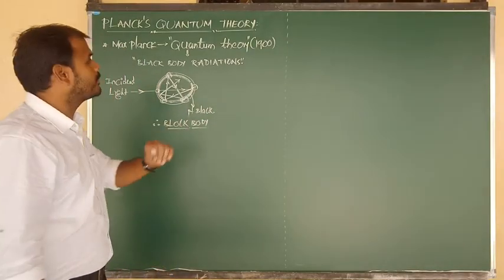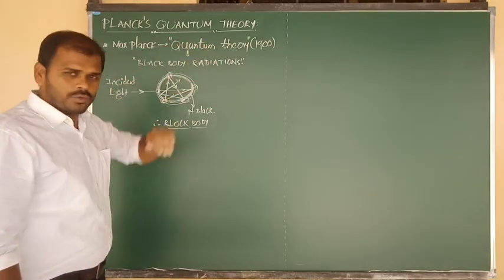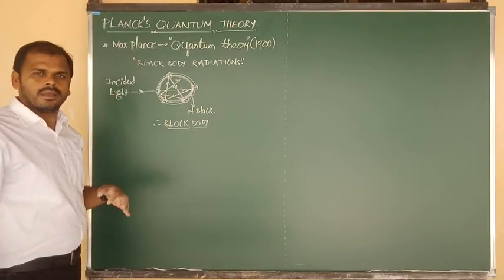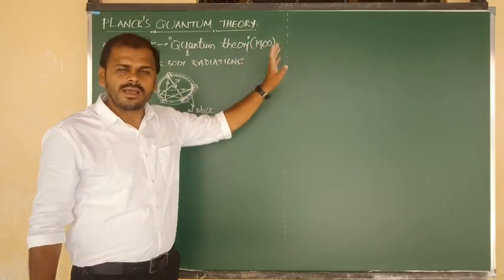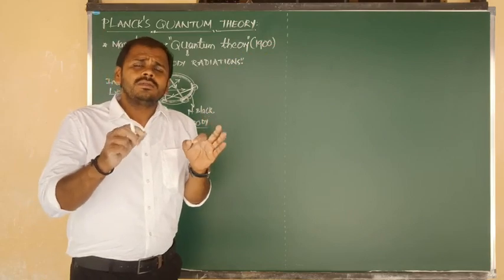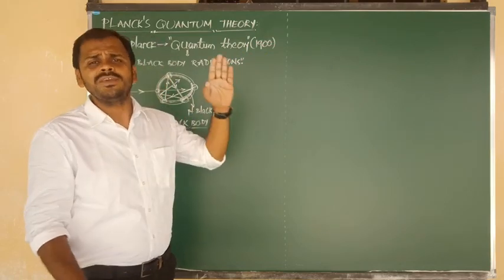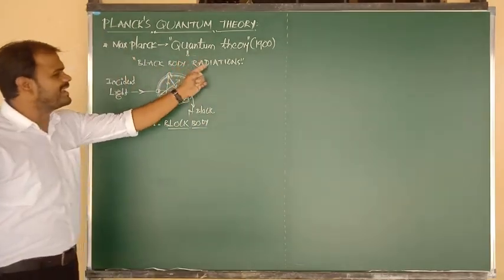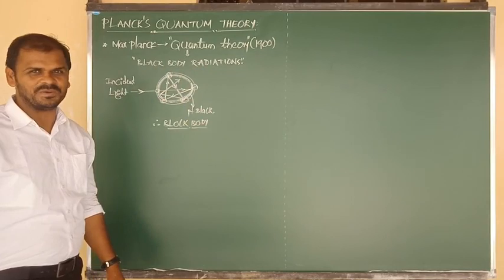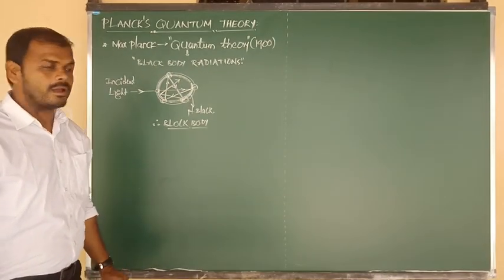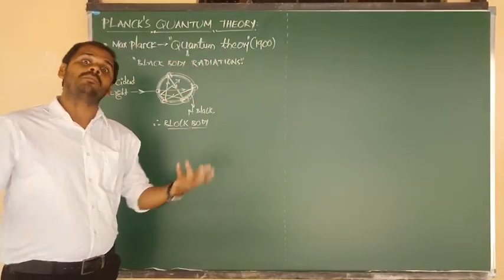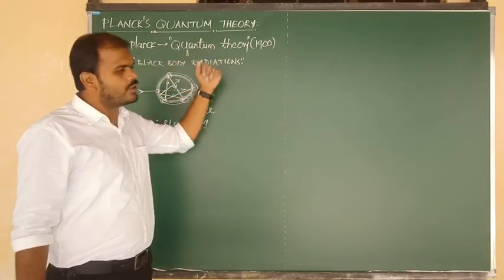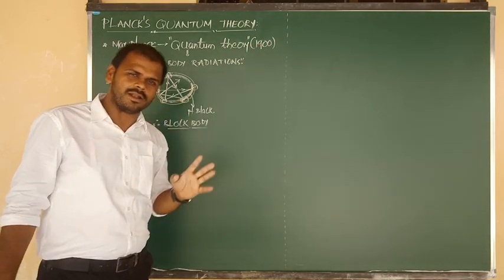The concept of quantum theory was proposed by Max Planck in the year 1900. The main purpose of quantum theory is to explain only the black body radiations. That's why I have told you. So to explain the black body and black body radiations, Max Planck proposed quantum theory in the year 1900.